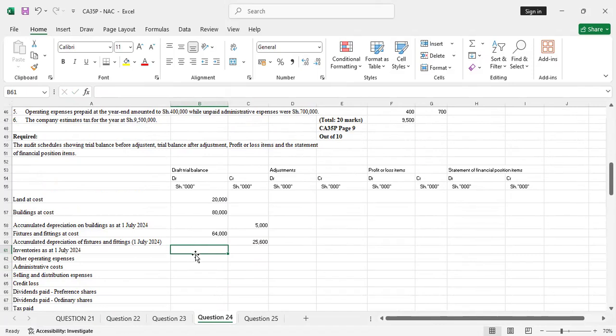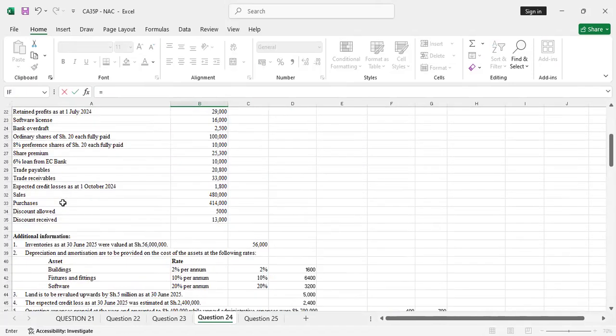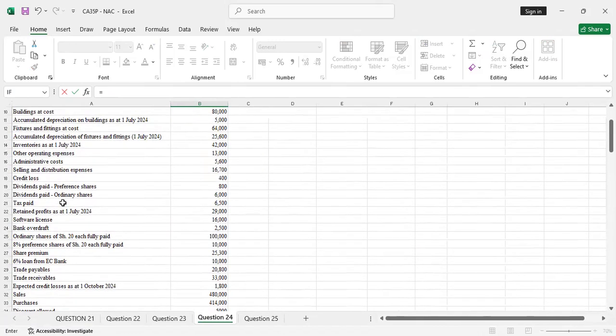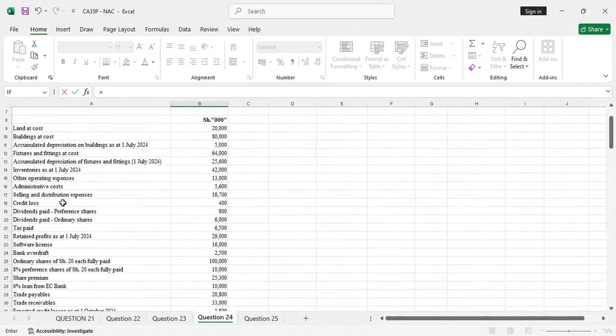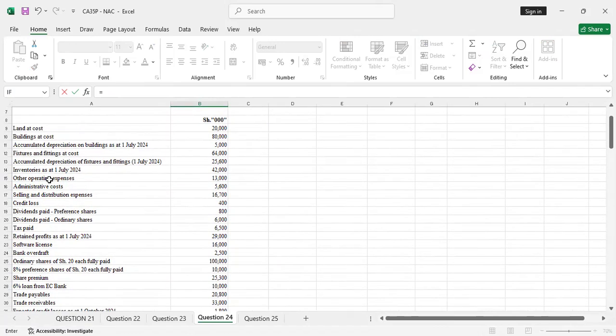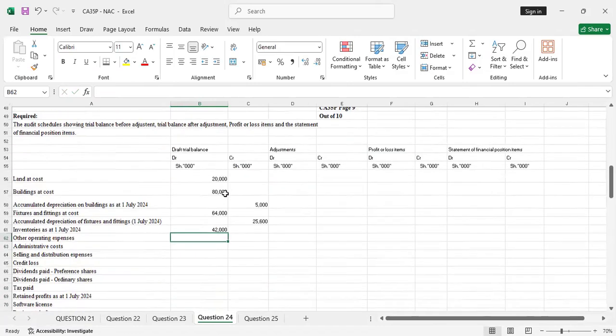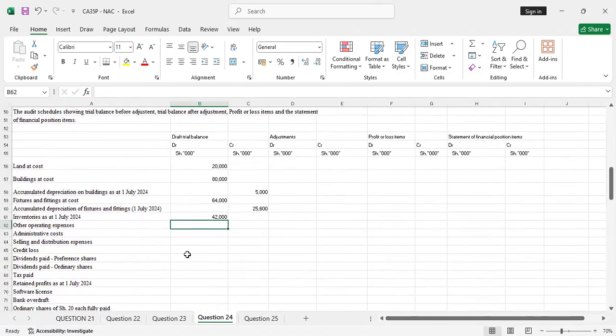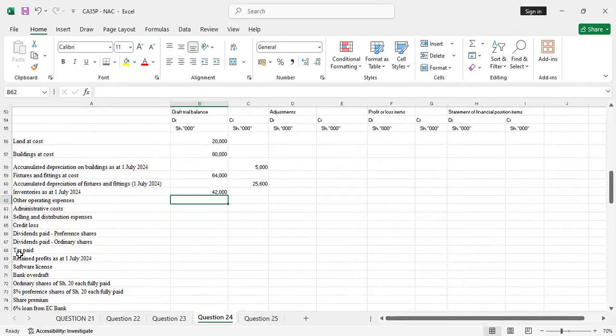Then you have inventory as at 1st July. Those are assets, so you debit. What is it? This one. 42. Then you have other operating expenses. Those are expenses. So you can see we have other operating expenses, administrative cost, selling and distribution. Those are expenses. Credit loss expenses, dividend paid expenses, tax paid.